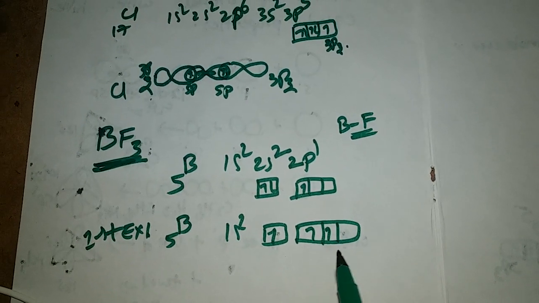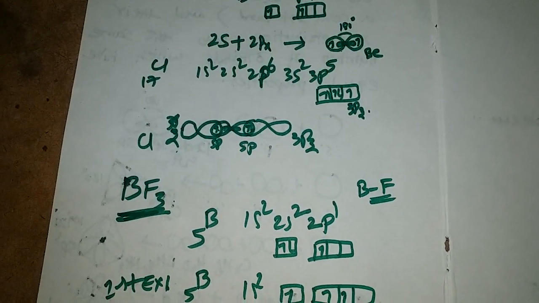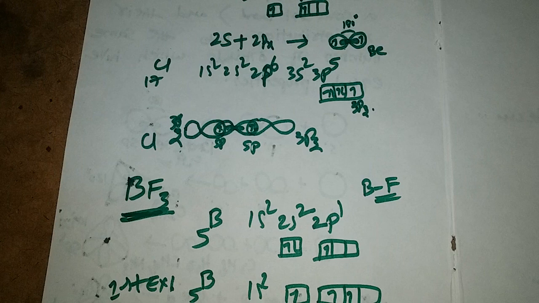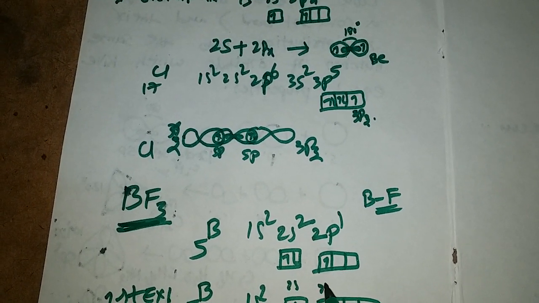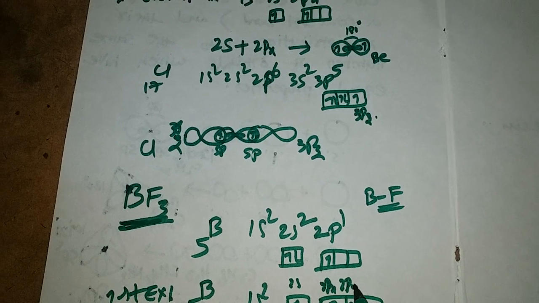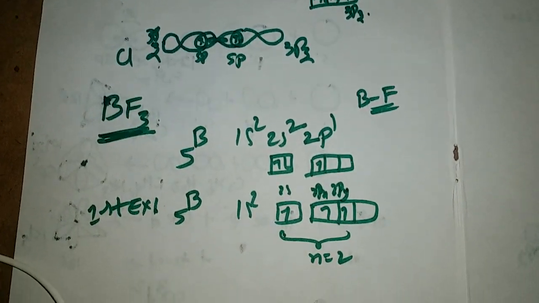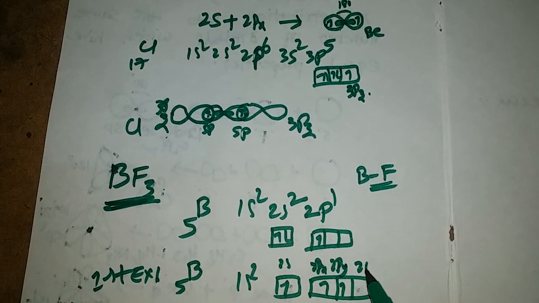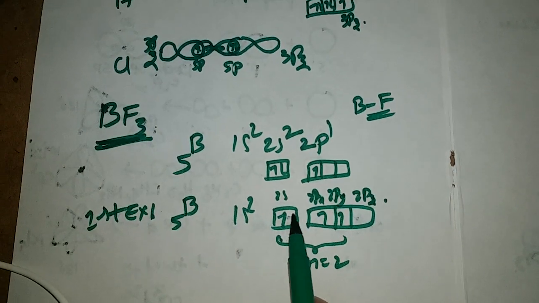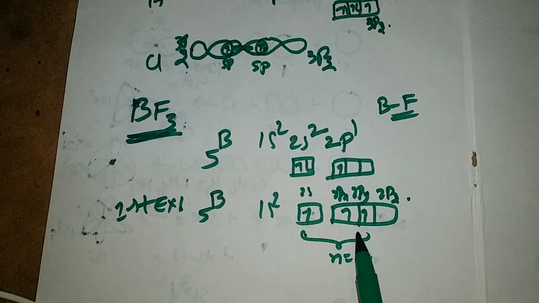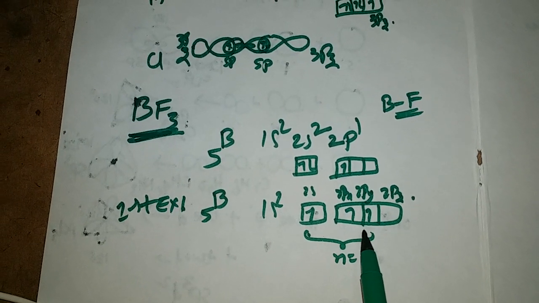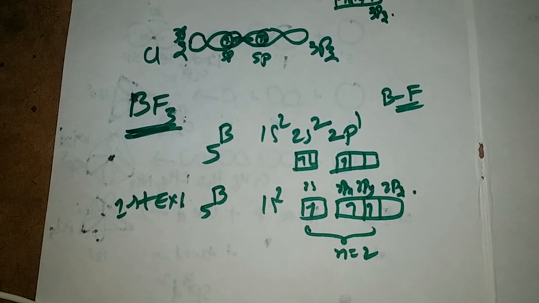It now has 3 unpaired electrons in the n equal to 2 valency shell, namely in 2s, 2px, and 2py, and 2pz is vacant. The boron is ready to form 3 sigma bonds with the fluorines.